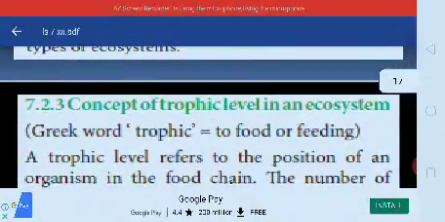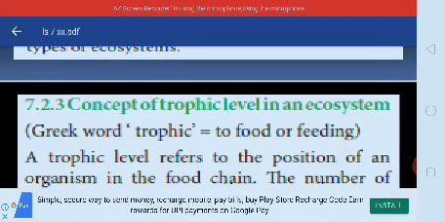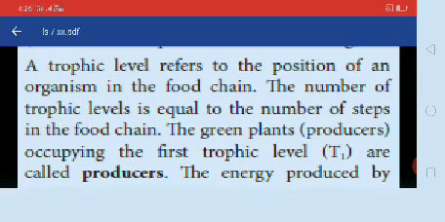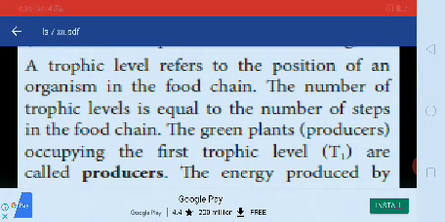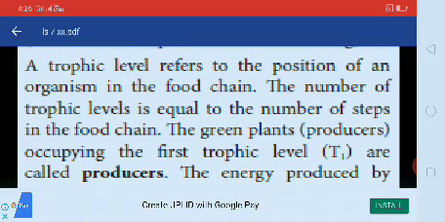That's all. Okay, concept of trophic level in an ecosystem. Trophic is a Greek word meaning food or feeding. The trophic level refers to the position of an organism in the food chain. The number of trophic levels is equal to the number of steps in the food chain.